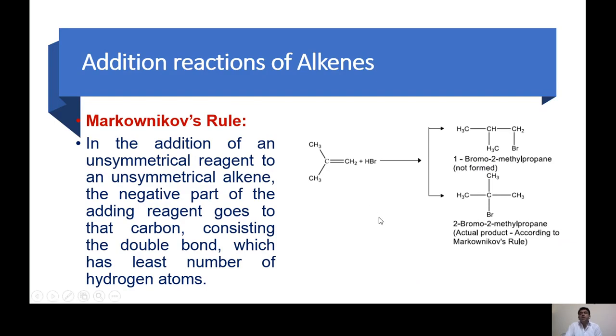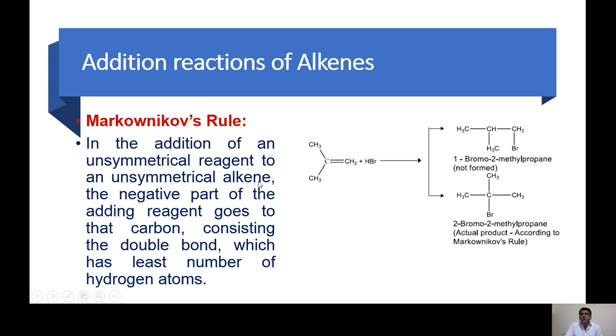So there is a very, very important rule in organic chemistry, and that rule is called Markovnikov's rule. There are two possibilities, and out of these two, only one product is formed. The formation of this one product is on the basis of this rule, that is called Markovnikov's rule.